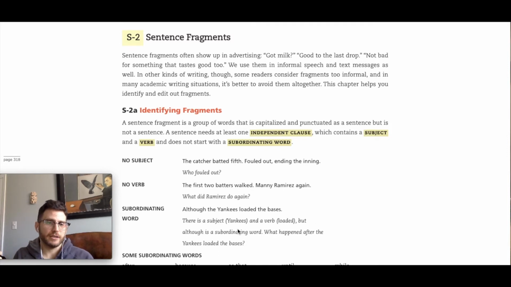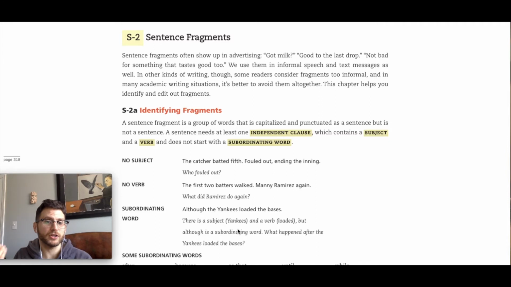Another way you make a sentence fragment is if you have a dependent clause by itself. Now, the book here says subordinating word. I'll clarify that a little bit: when you have a dependent clause sitting by itself without its independent part attached to it, remember, go back and watch that video where I explain this.